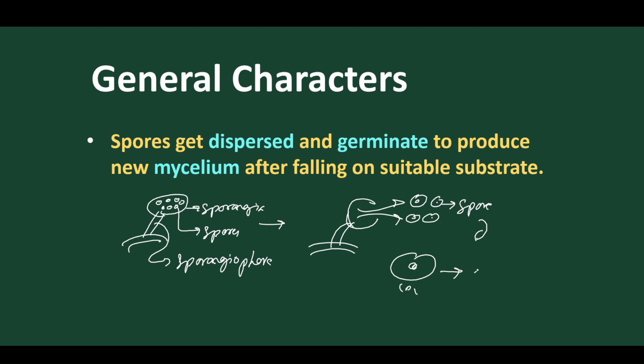They germinate to give rise to a new hypha, and this hypha then develops into a mycelium. So after germination, each spore develops into a new mycelium and continues the life cycle. This is the asexual mode of reproduction: spores get dispersed and germinate into a new mycelium.